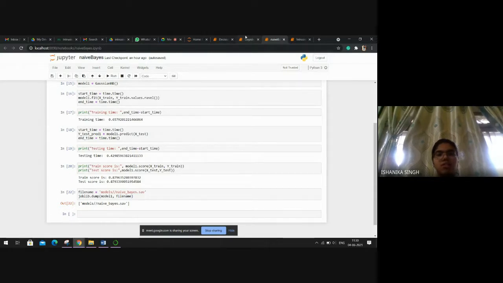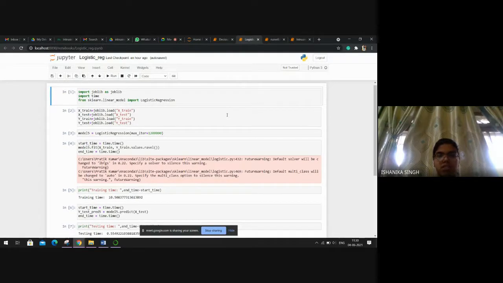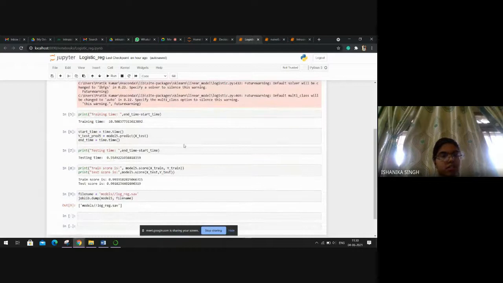Now, next we'll go for logistic regression. Similarly, we have applied logistic regression for training and testing data. Here we found that the training time is 10 seconds, and the testing time is 0.55 seconds. The training accuracy score is 99% and the testing accuracy score is 99%.